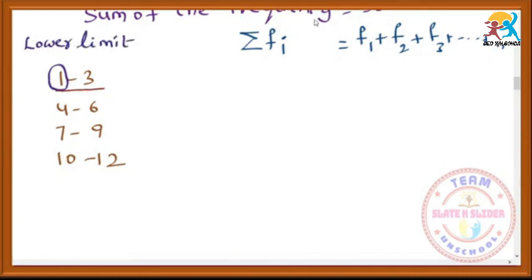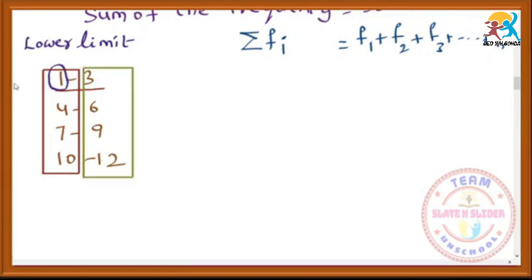So these 1, 4, 7, 10 are all called lower limits. The first terms in a class interval, the least terms, are called lower limits. On the right side we have the maximum values, the maximum numbers. In the class interval, the extreme right numbers are called upper limits.